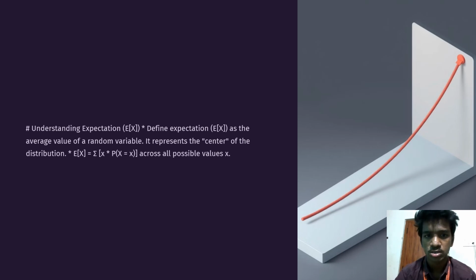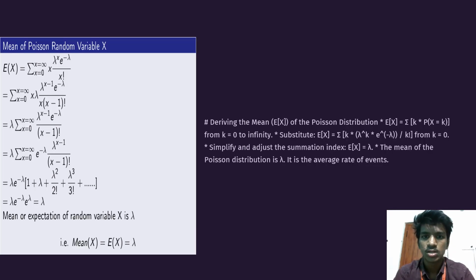Derive the mean. E of x of the Poisson distribution is E of x equals the summation of k into P of X equals k, where k is equal to 0 to infinity. Substitute the PMF: E of x equals the summation of k into lambda to the power of k and e to the power of minus lambda, whole divided by k factorial, from k equals 0. Simplify and adjust the summation index: E of x is equal to lambda. The mean of the Poisson distribution is lambda. It is the average rate of the event.